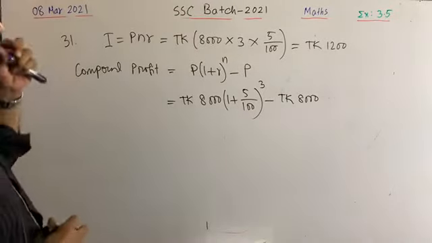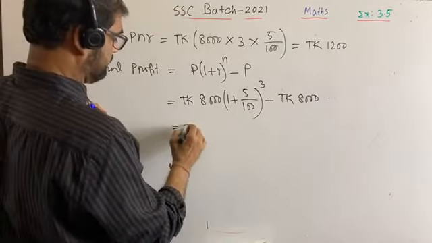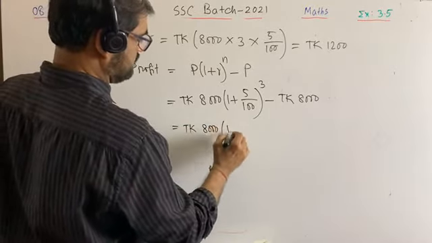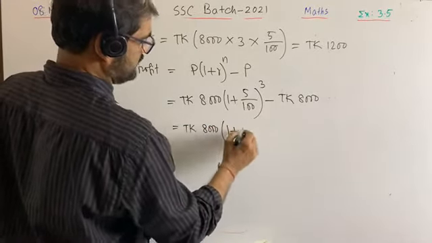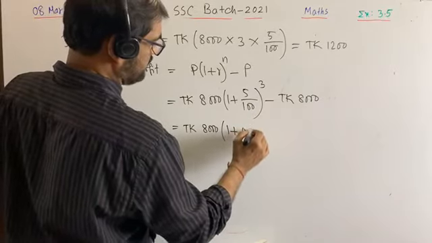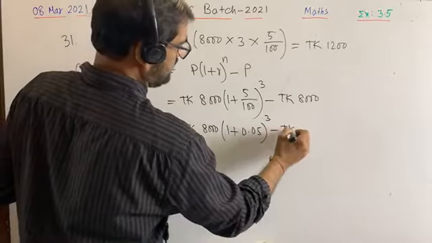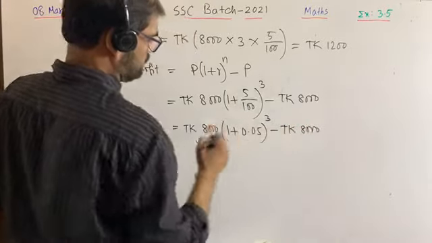Now calculate it. Taka 8000 into (1 plus 0.05) cubed minus taka 8000.